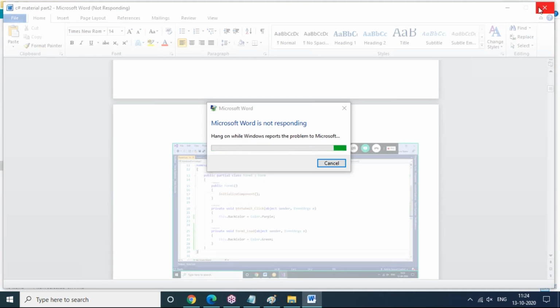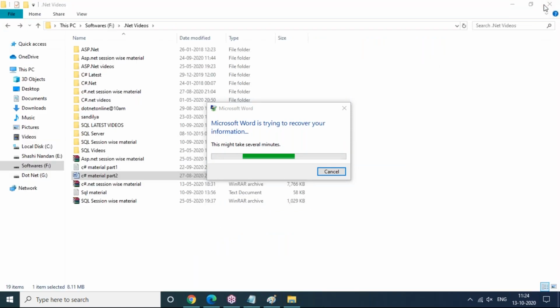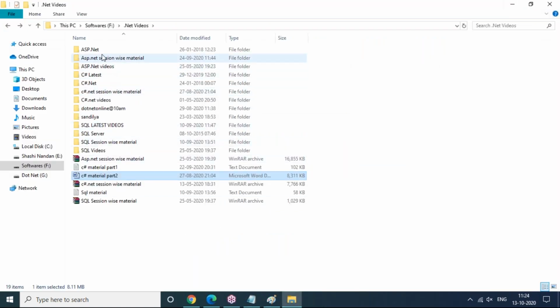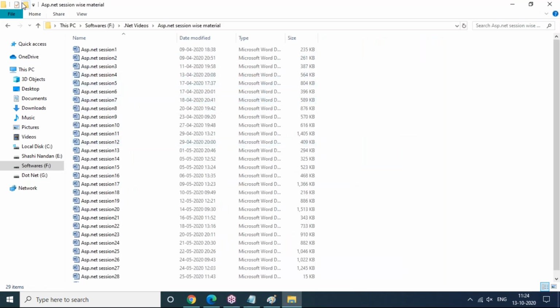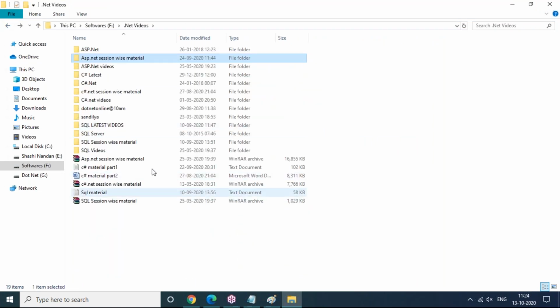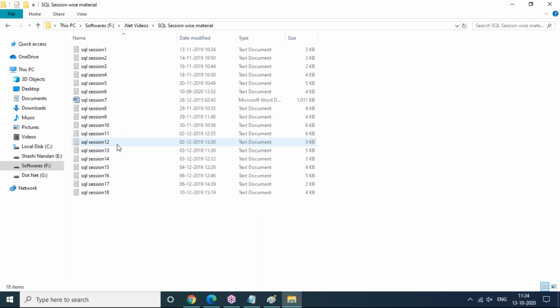Okay. So this is the material of C#.NET completely. We have ASP.NET material also, the same way. You can see the ASP.NET session-wise material. If you want, you can go for session-wise, or if you want the complete material, I'll send you the complete material, no problem at all. And SQL Server material will also be there, completely.